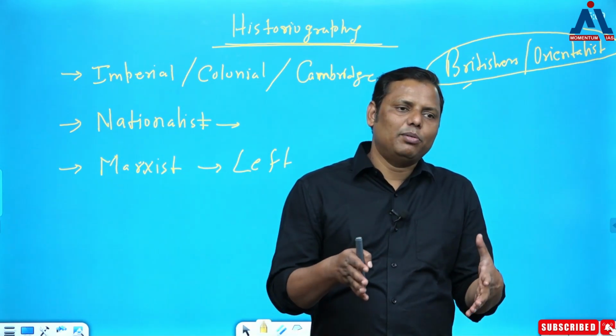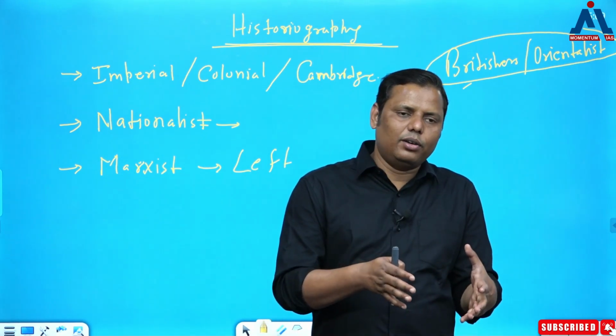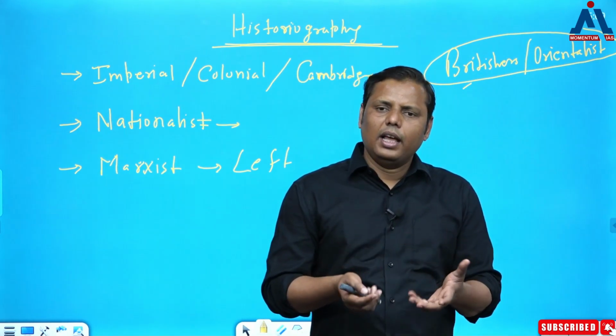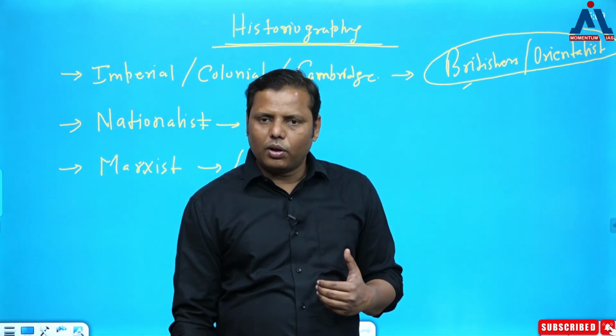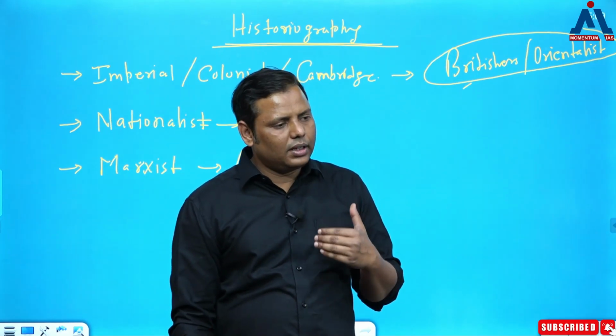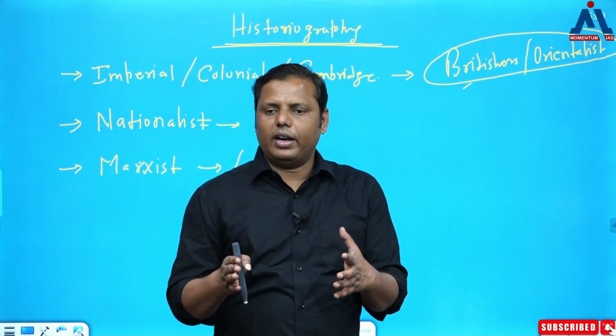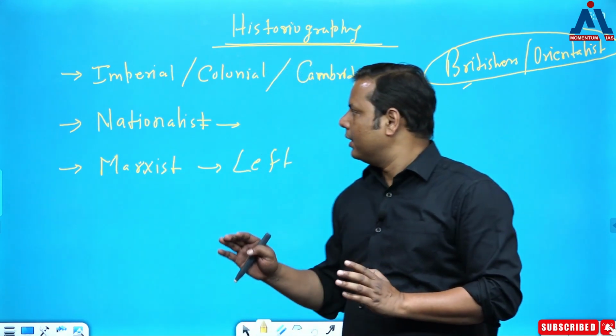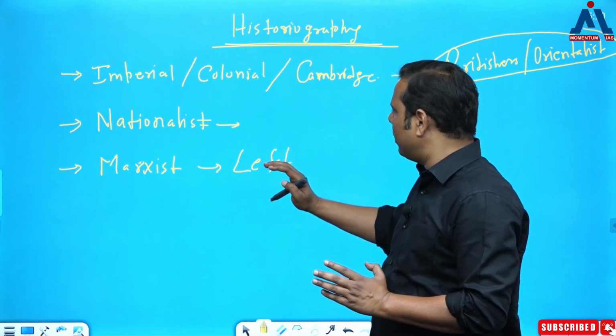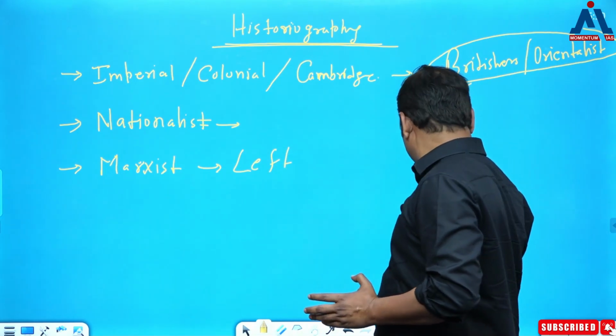So Marxist people basically tried to understand everything with respect to this, and that's how they became popular. But yes, of course they had certain flaws, and in fact these flaws were the reasons because of what nowadays we have reached a very different stage. And let me tell you very categorically that these are partially important for you, but there are certain things which are more important, what I am going to discuss now.